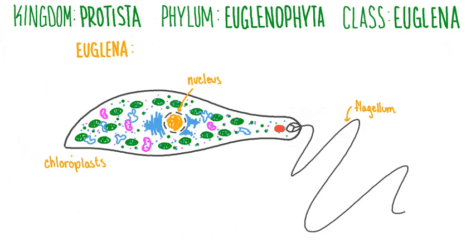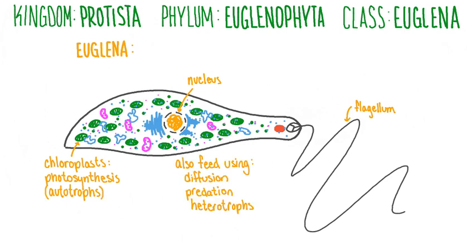These organisms possess chloroplasts and are able to carry out photosynthesis, which is a characteristic of autotrophs. Euglena are able to absorb nutrients through diffusion or even capture and consume other organisms as food, which are characteristics of heterotrophs. Since Euglena possess traits of both autotrophs and heterotrophs, we call them mixotrophs.